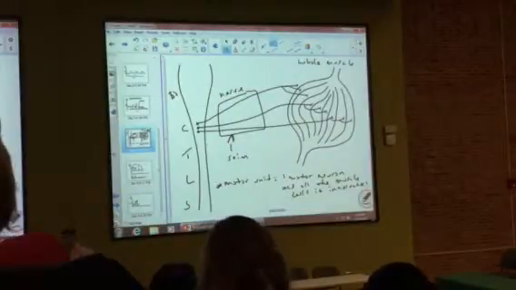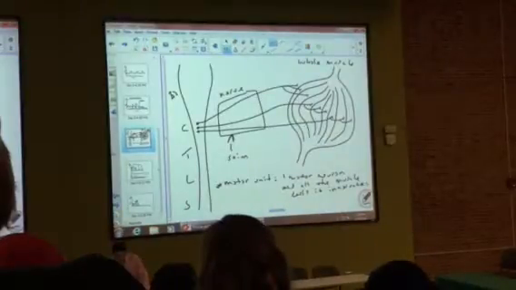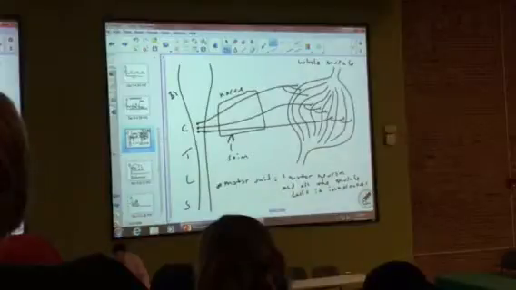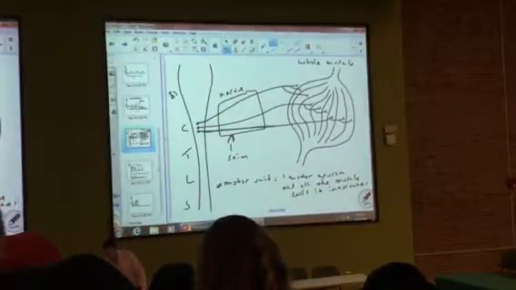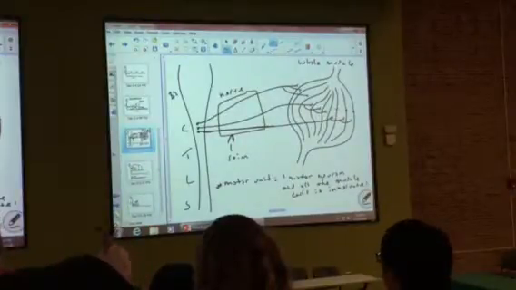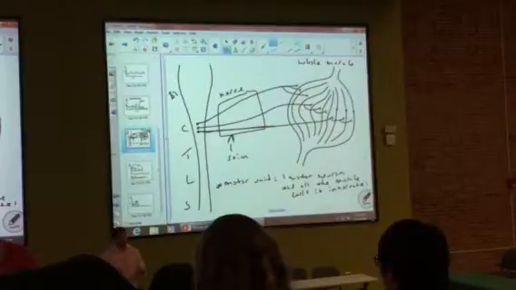One motor unit contracts. So let's just say that this axon right here is the one, no, we'll do this one. This is the one. And that means that this muscle cell, and this muscle cell, and that muscle cell contracted at the same time, generating tension. That's what a threshold stimulus is going to give you.